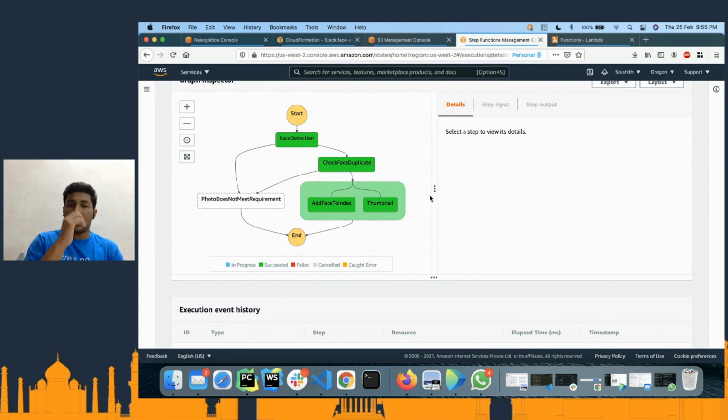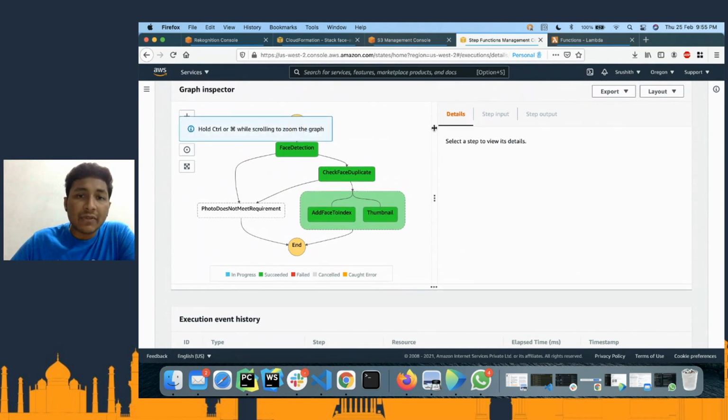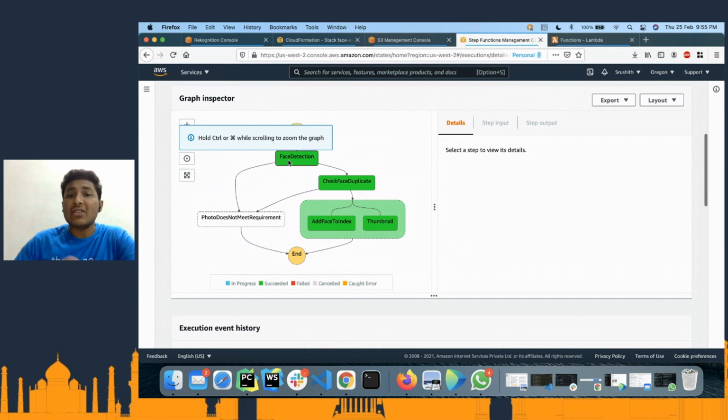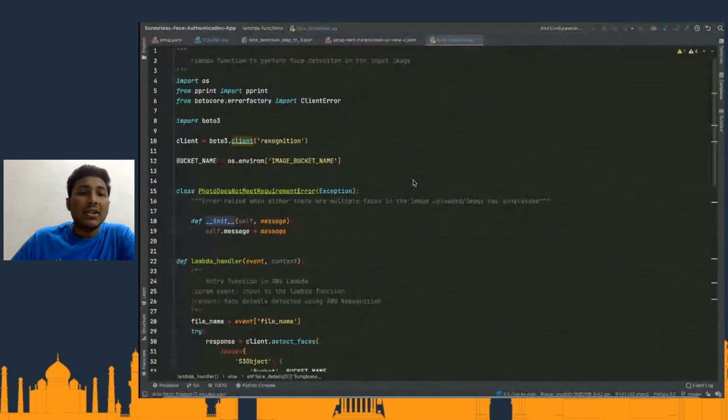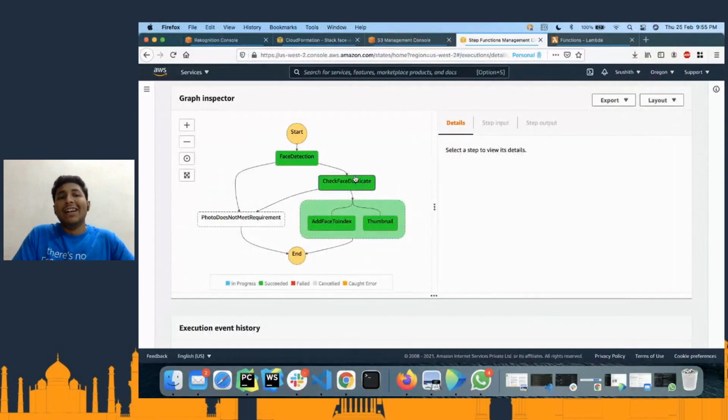And as you can see here, our step function has executed successfully. So that means the face got detected successfully because I only had one face in it. And then we have the check face for duplicate. So what it is doing, we actually saw the failure of this one, right? I had already uploaded Scarlet into my collection, and therefore it was a duplicate. So it is throwing an error.